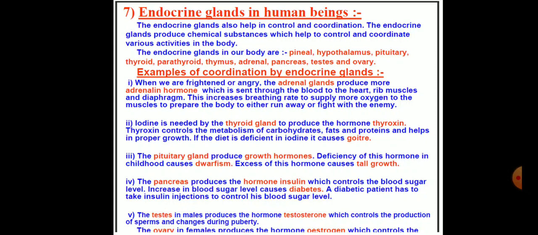Insulin promotes the conversion of glucose to glycogen for storage in the liver and muscles. Insulin is liberated when the blood glucose level is high, usually when food is digested and absorbed. If sufficient insulin is not produced, glucose level in the blood increases and it is excreted through the urine. This condition is called diabetes mellitus.